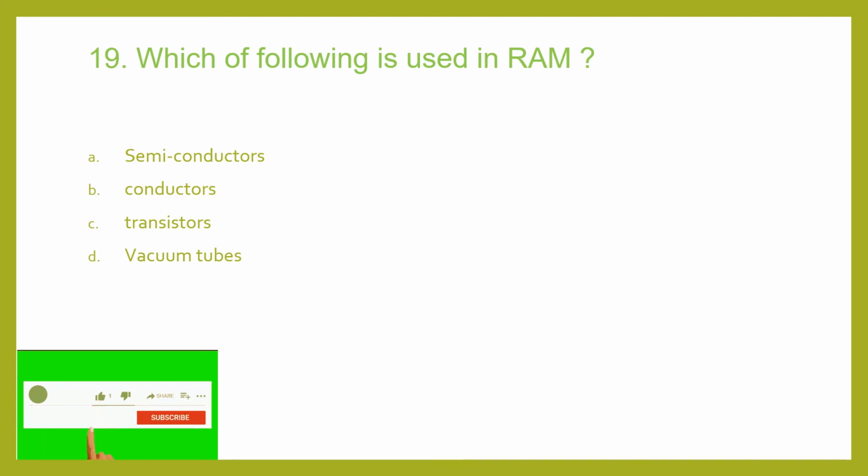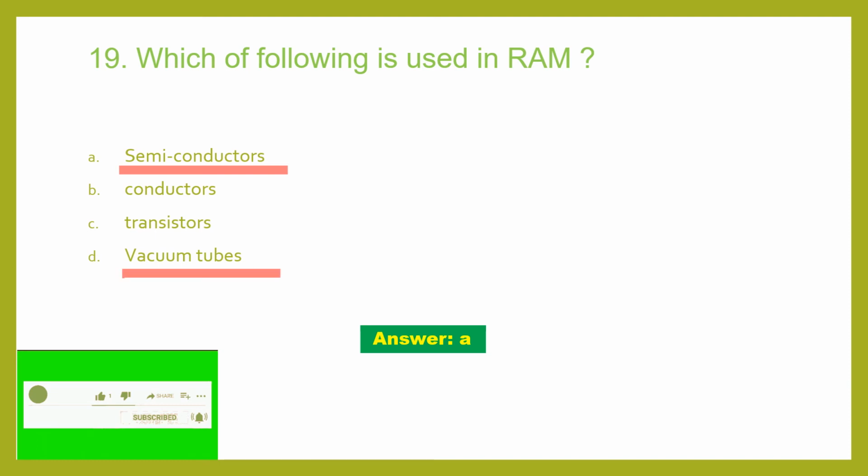Which of the following is used in RAM? So the correct answer will be semiconductors. Okay. Semiconductors are used in RAM. What is RAM? It's a primary memory where you can read the data as well as write the data. I have covered this topic in my video. If you have not seen, I will be posting its link in my description box. Okay. Vacuum tubes, this was used in the first generation of computers. As you remember. Yes. Okay.